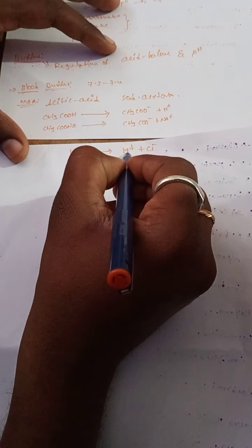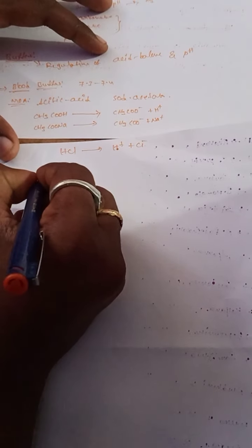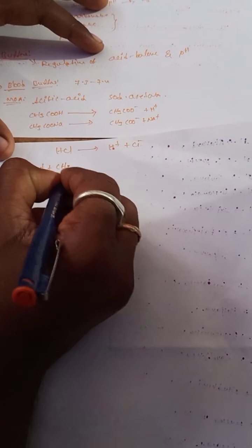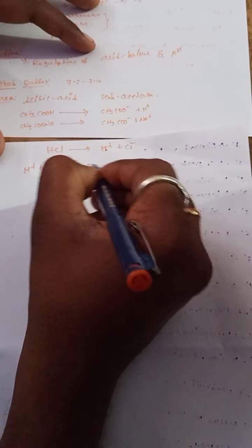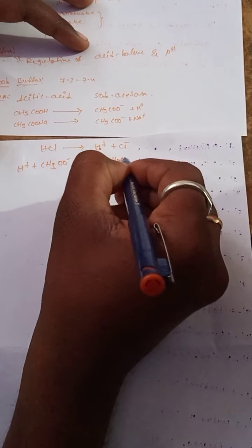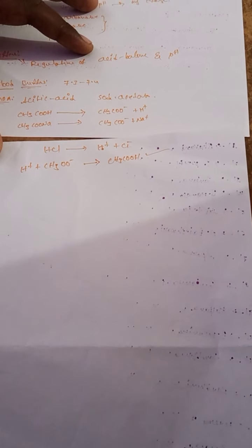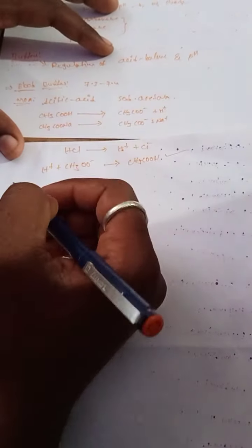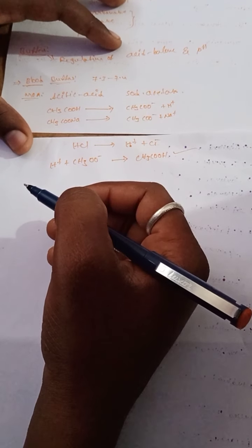The H plus ion binds with CH3COO minus and produces CH3COOH, acetic acid. The blood pH value is maintained by the acetic acid, a weakly ionizing pair.